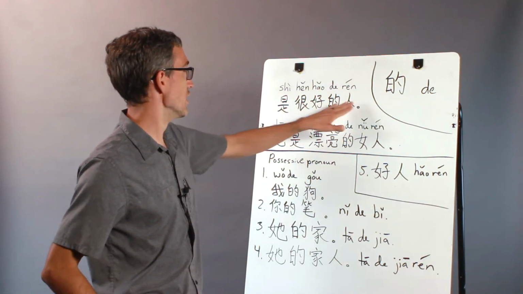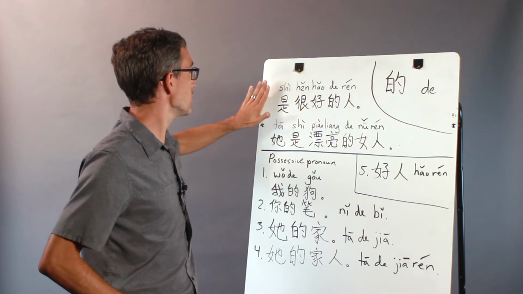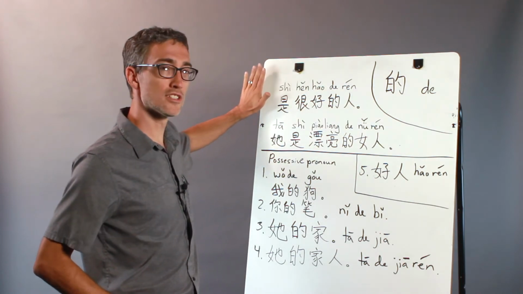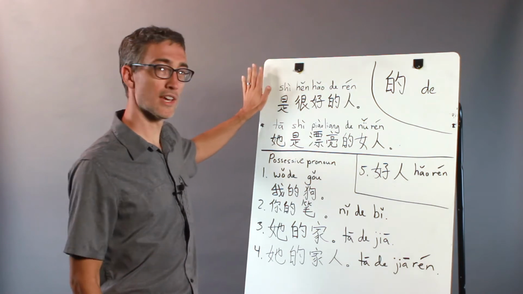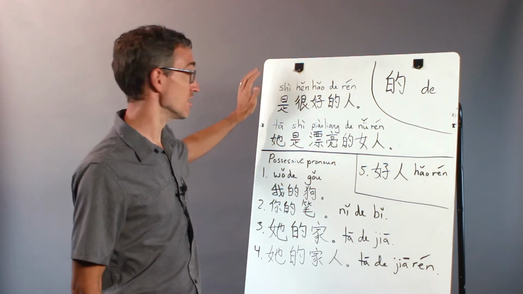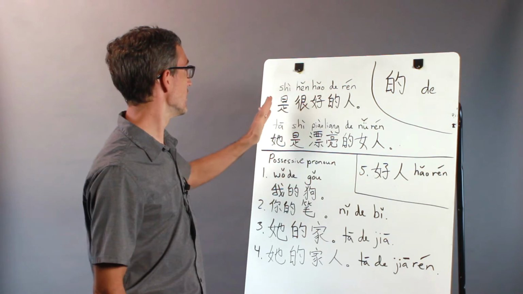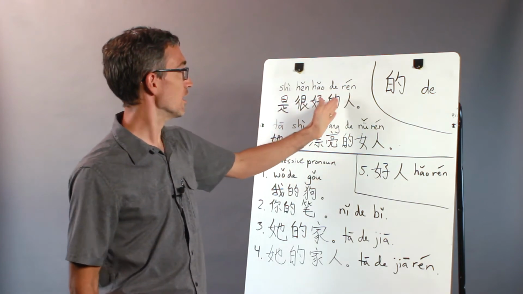是很好的人. So that means there's an understood subject. There's no subject in this sentence, which is okay in Chinese, but in context it would be understood. 是很好的人. It's like it is very good a person.